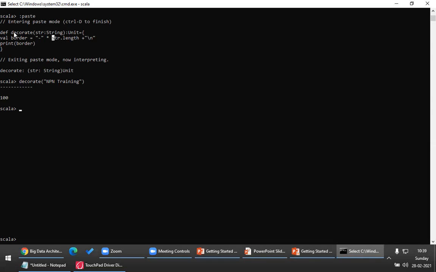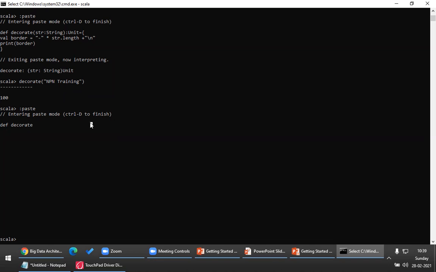So this is a method which returns unit. That means it doesn't return a value. If a method doesn't return any value, you can go with procedures. So how do we create procedures? Same syntax, slightly different. So look at this, def decorate. This is a procedure, it is not a method. For a method, you will declare the return type. So the return type is unit. If the method's return type is unit, I can simply go with a procedure.